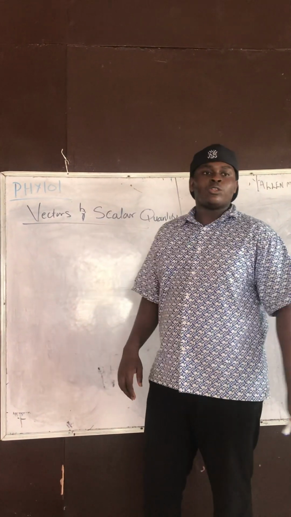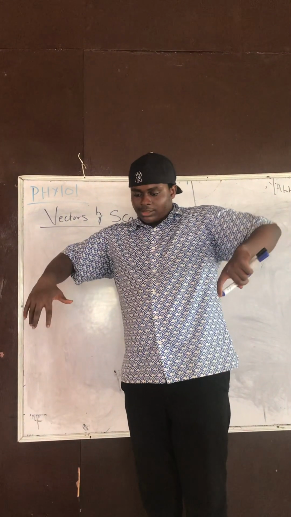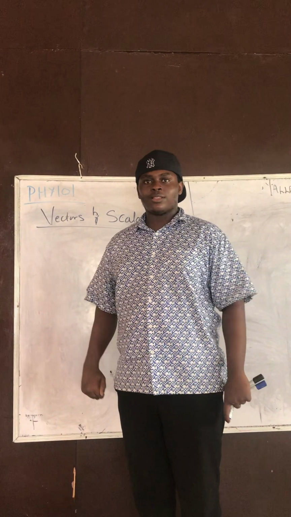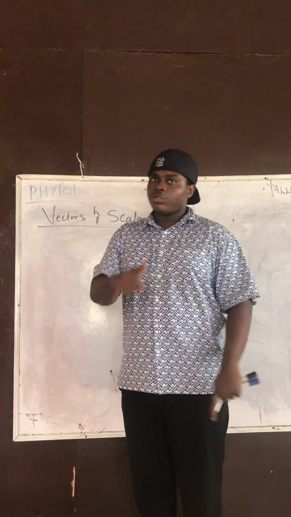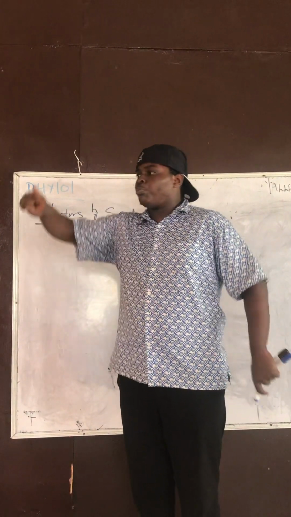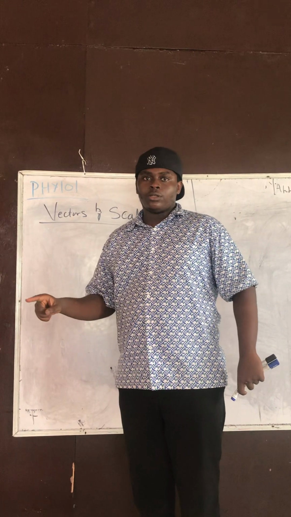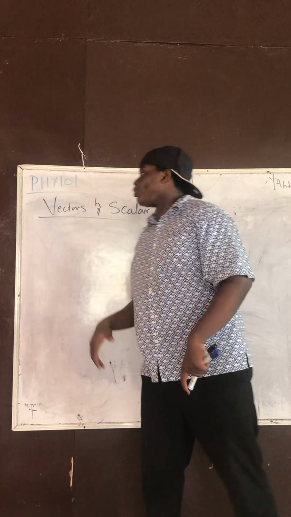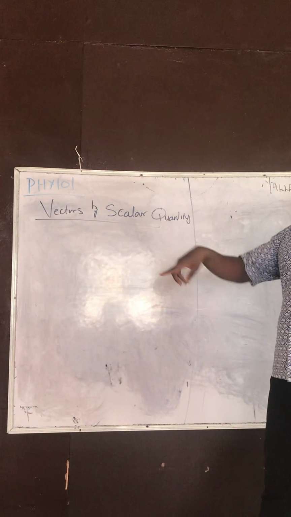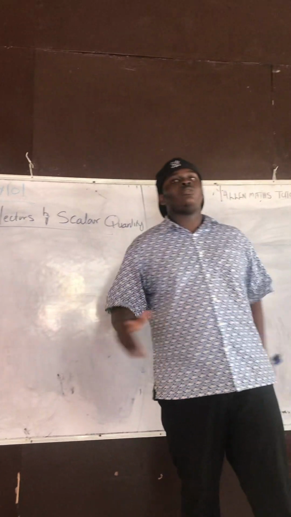Vector quantities are those quantities that have magnitude, and they also have direction. They have magnitude, they have direction. But a scalar, on the other hand, has only one, which is magnitude but no direction.